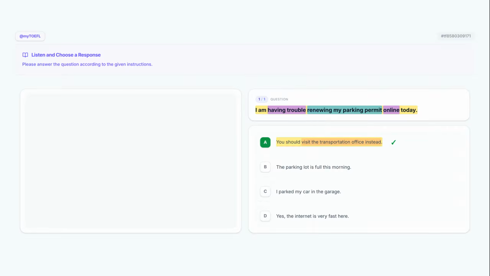Now, let's hear what option B says. The parking lot is full this morning.